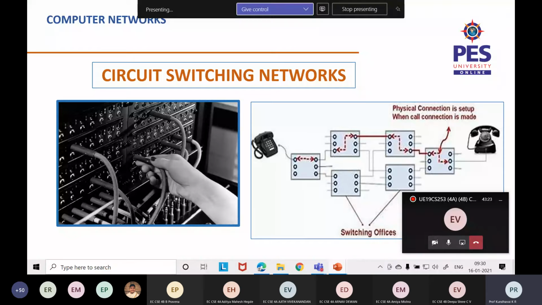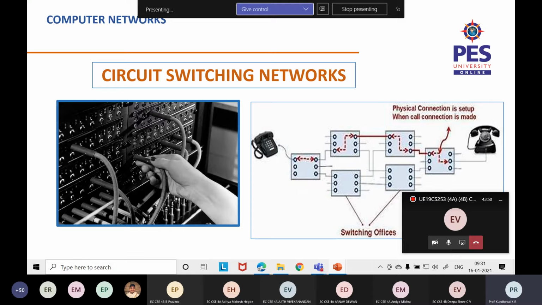We are moving on to circuit switching networks. This is the oldest technology. The best examples that I could give for circuit switching networks are radio and traditional telephone networks. We'll see in detail what it is about.